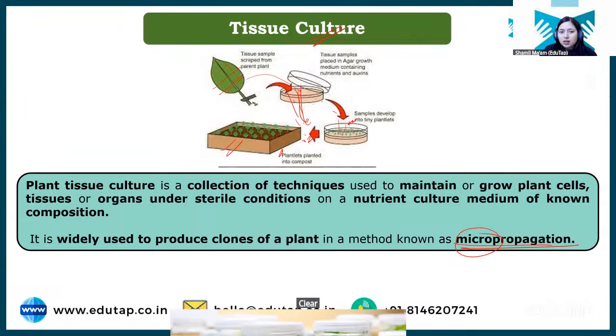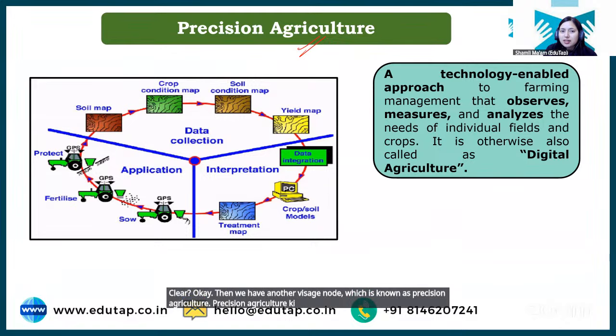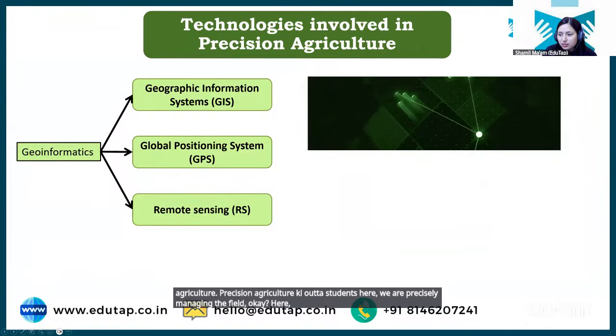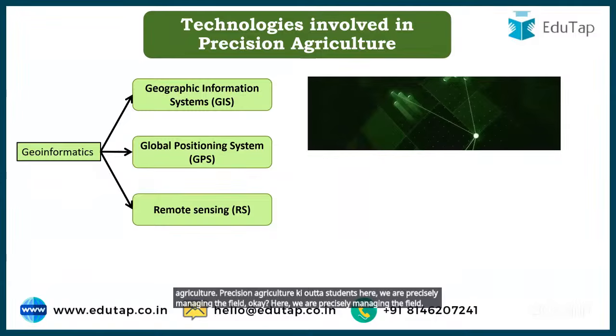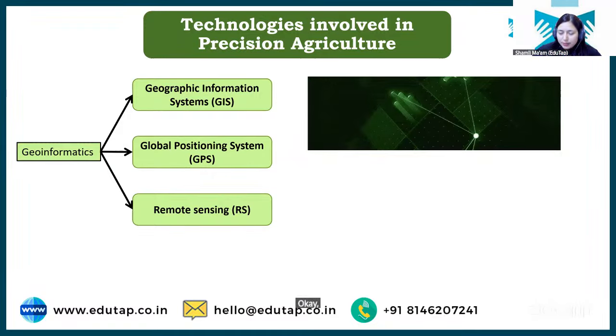Clear? Okay. Then we have another research node which is known as precision agriculture. Precision agriculture क्या होता है students? Here we are precisely managing the field. Okay, so in precision agriculture, what is done? We are precisely managing the field.